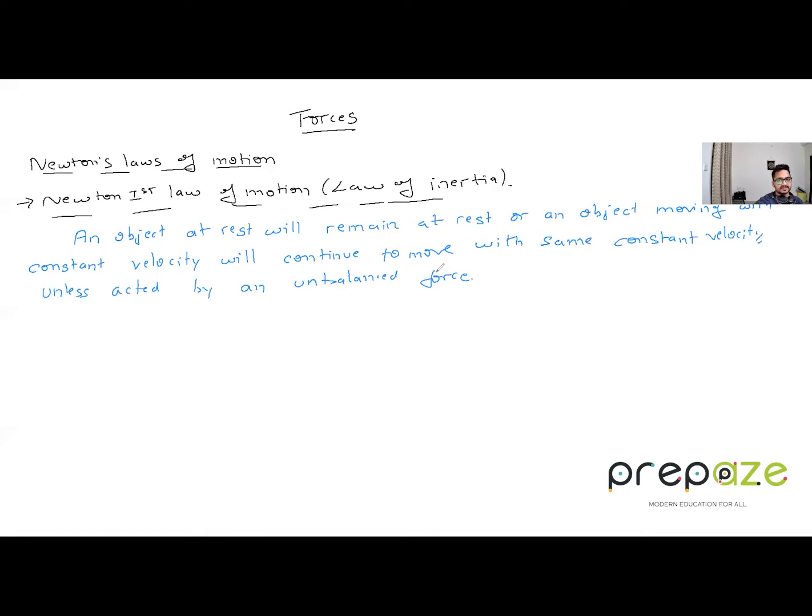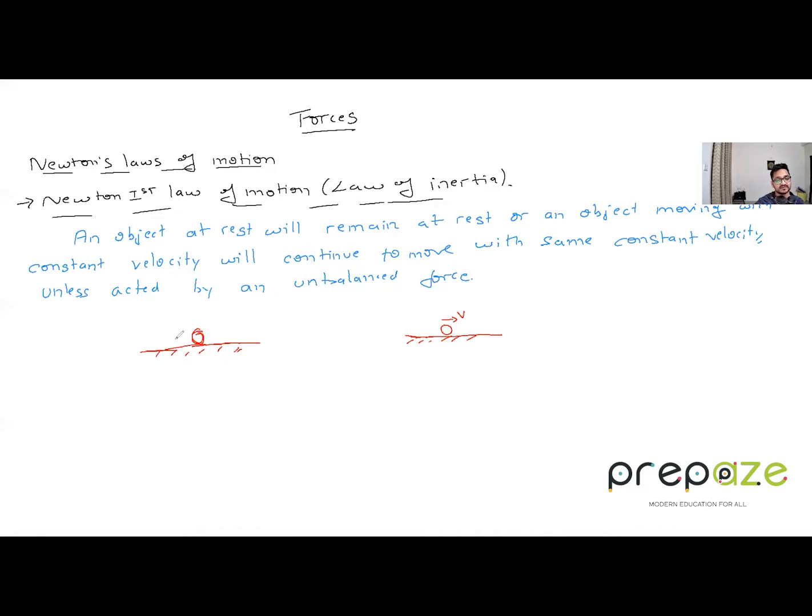Please try to understand the statement. It says an object at rest. Suppose I take a ball, or any object which is just kept on the surface. Can it move on its own? No, it will remain at rest. Or suppose an object is moving with constant velocity v. It is not changing. Can it change its velocity on its own? No, it cannot.